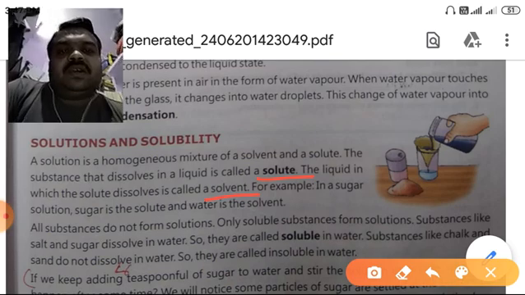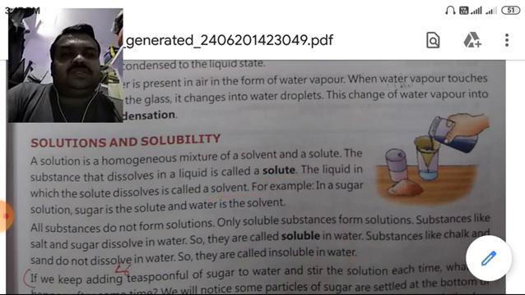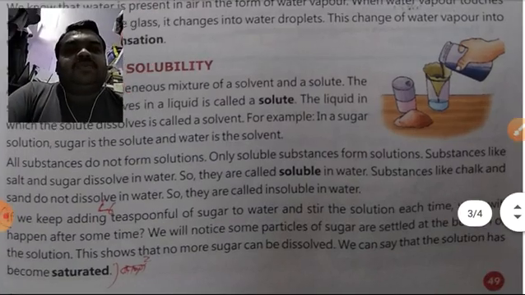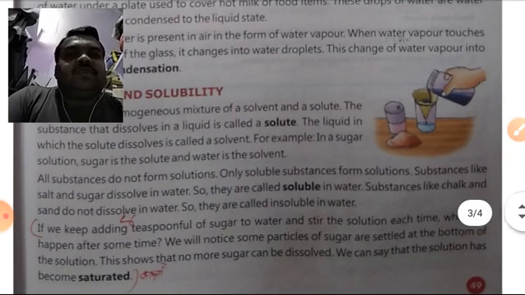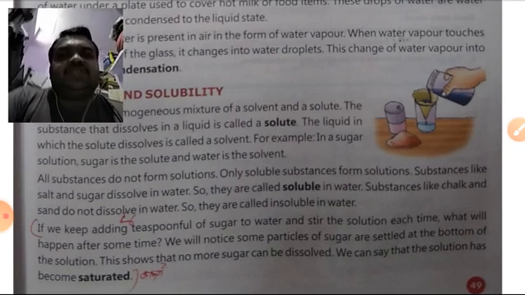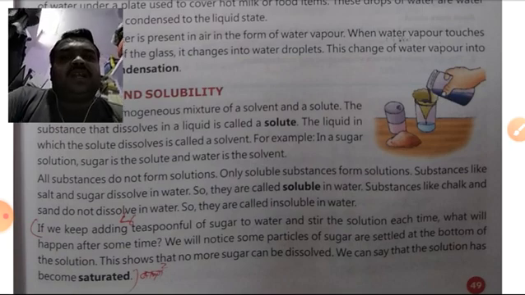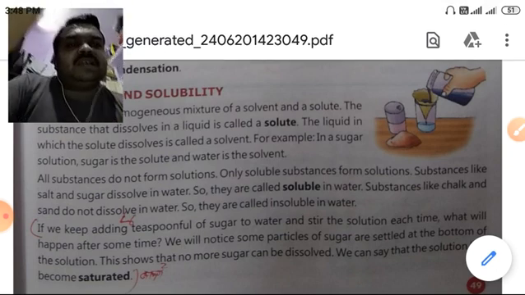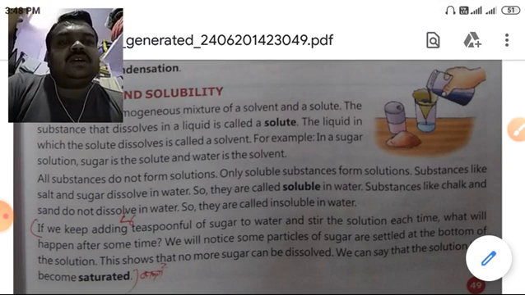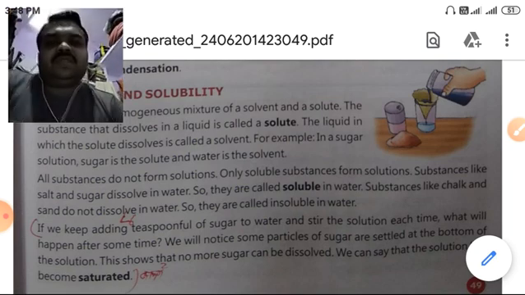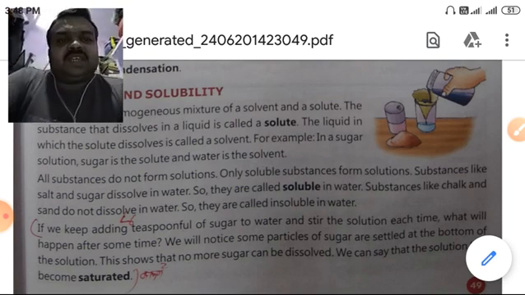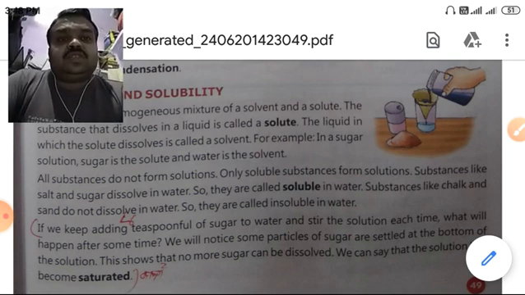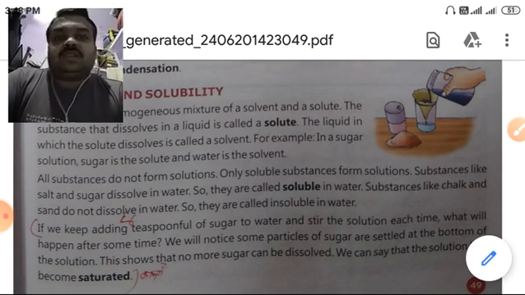Okay. All substances do not form solution. Only soluble substances form solution. Substances like salt and sugar dissolve in water, so they are called soluble in water. Substances like chalk and sand do not dissolve in water, so we can say these are insoluble substances. Correct. So they are called insoluble in water.